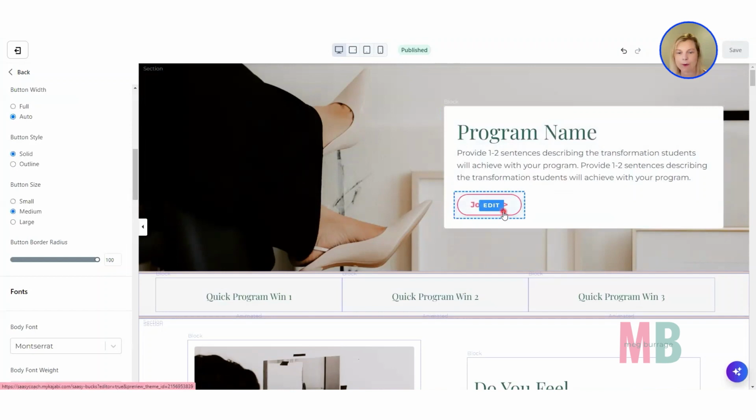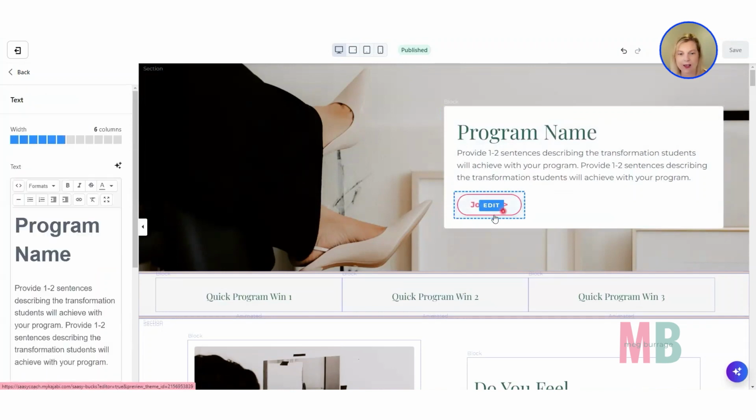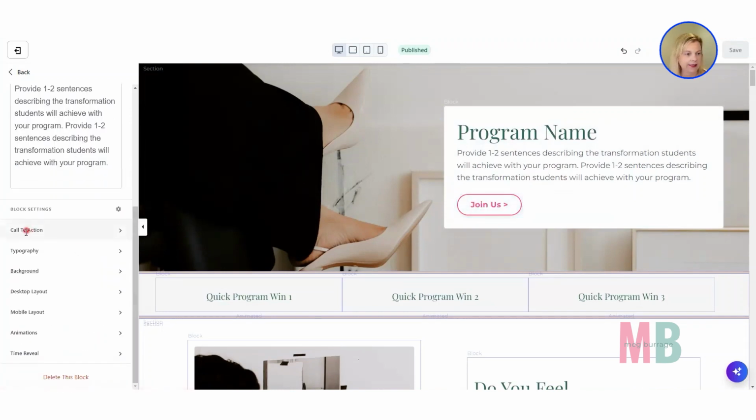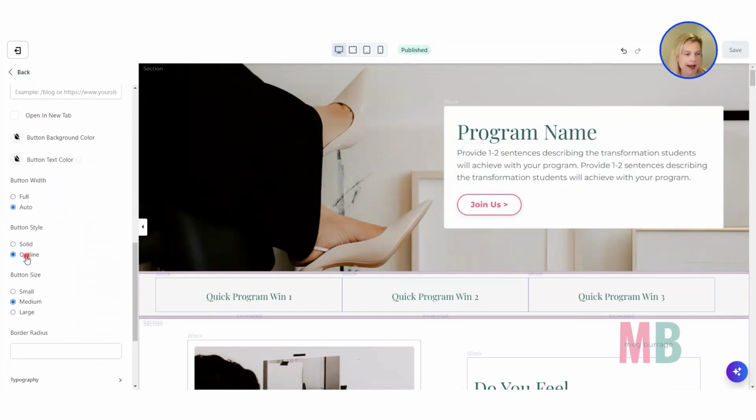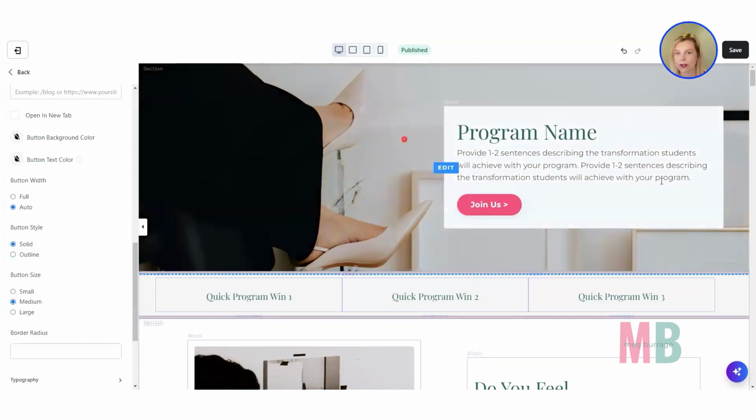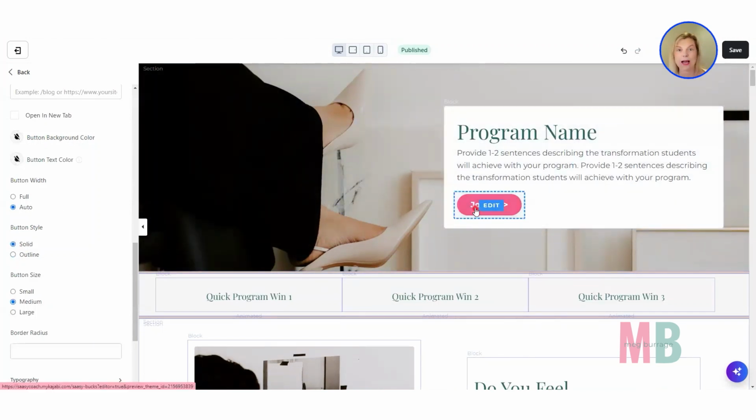Now, if inside of the block, for whatever reason, we have already set down here in the call to action, we have specified outline, and you change it in the page style settings, it's not going to override what's here. So there will be individual times where you'll have to come into specific blocks and just quickly swap it over. So I'm going to go with solid there, but you can see that the actual color has taken on from what I put into the style guide settings.